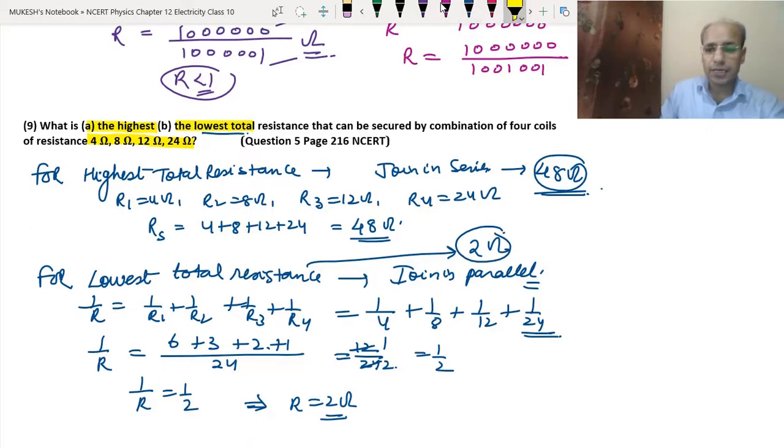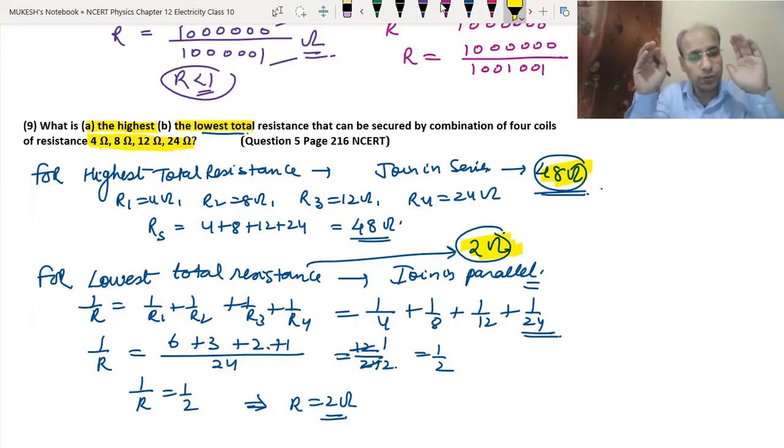Okay. So the highest total resistance is 48 ohm and the lowest total resistance is 2 ohm, if we join all these 4 in series. Okay. Clear? So I hope you got this question. Clear? Now the next question.